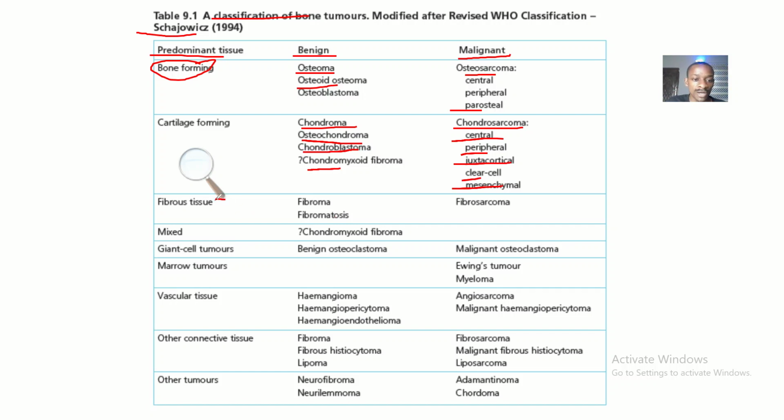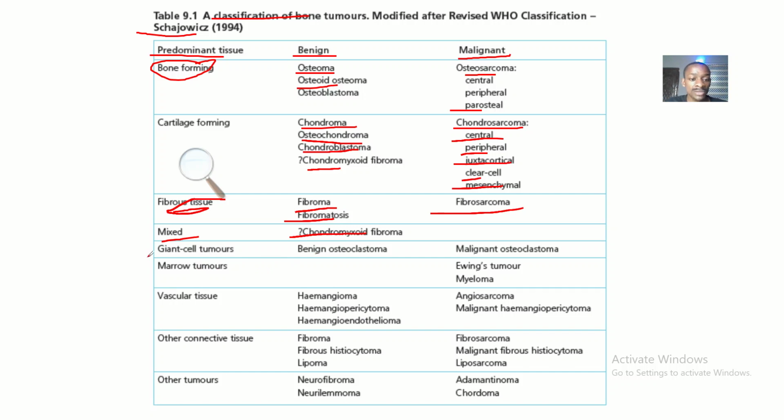Then moving on to the fibrous tissue. If the fibrous tissue is still in a benign form, we call it fibroma, or you could call it fibromatosis. Okay, but if it has gone to the malignant state, we call it fibrosarcoma. All right, then if it is a mixed cancer, basically just call it a chondromyxoid fibroma.